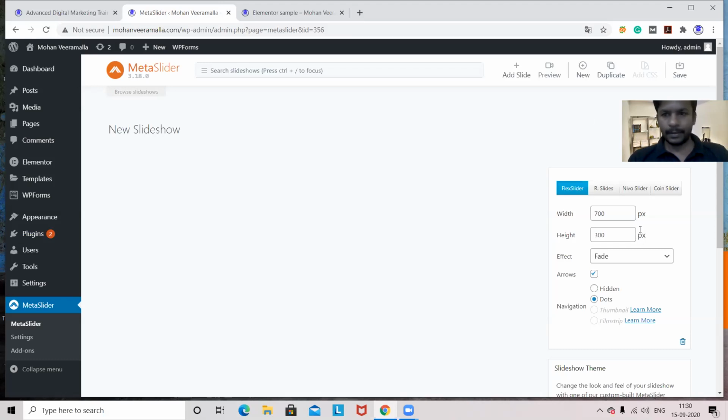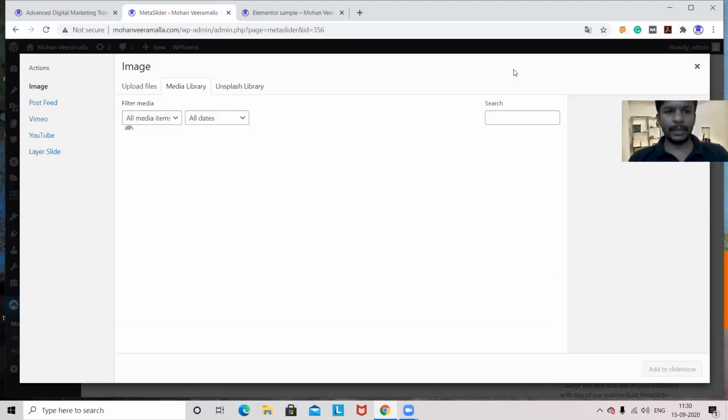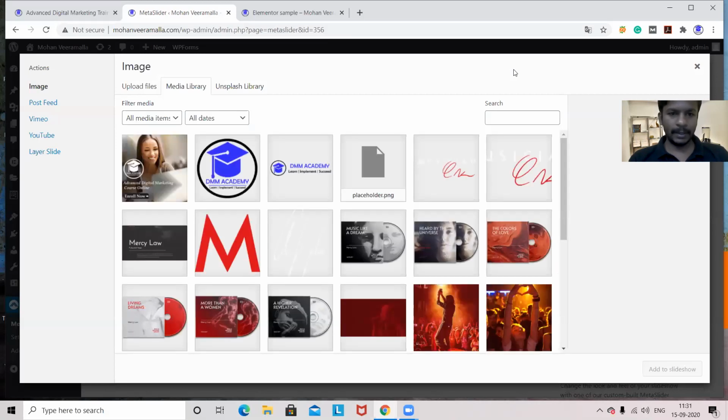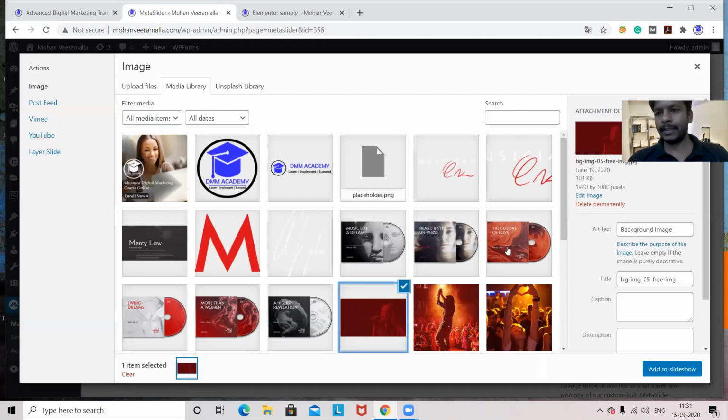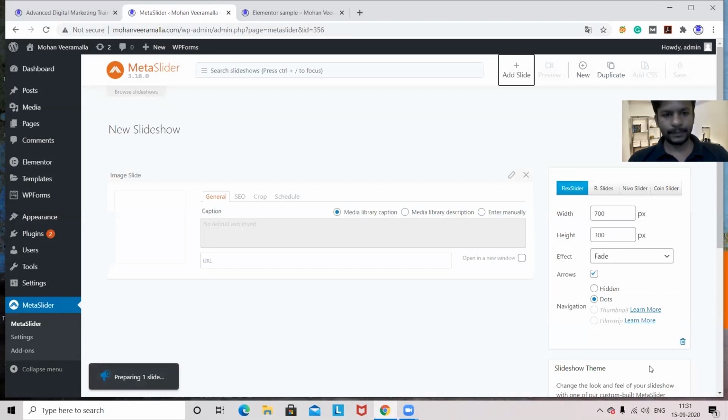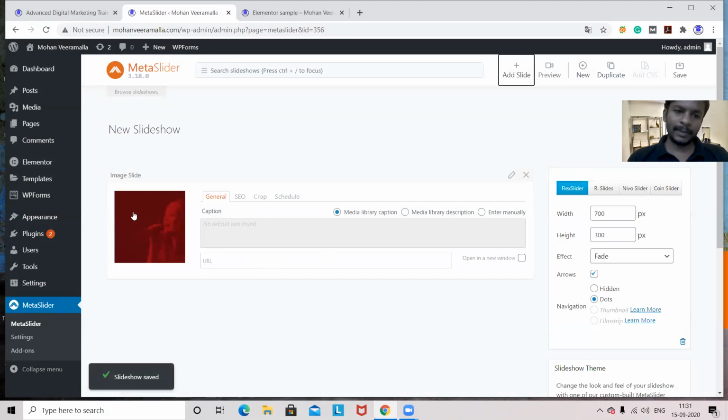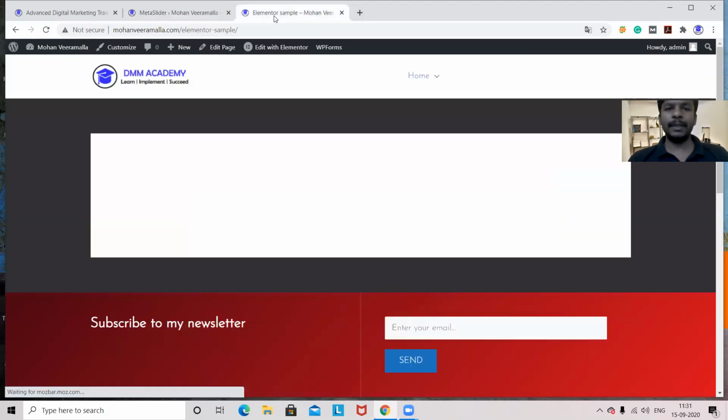Okay. So here what I will do, I'm adding one slide. Which one will we add? For example, I'm taking this image, add slideshow. This is a slide. And if people click on this image, I can show wherever they want to go. For example, here we have a URL option. That means I can go to this website.